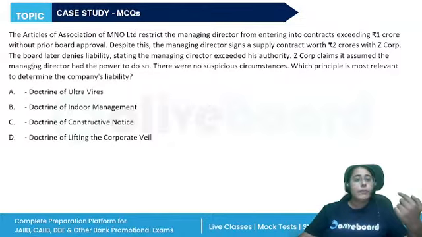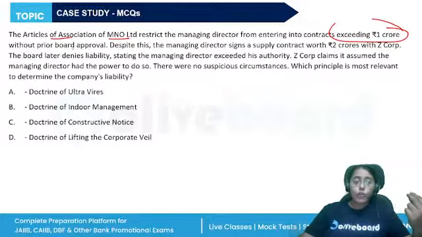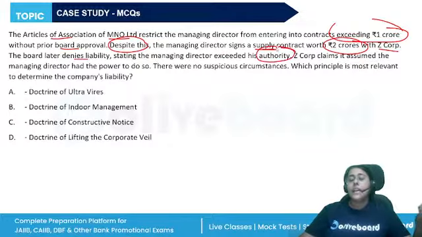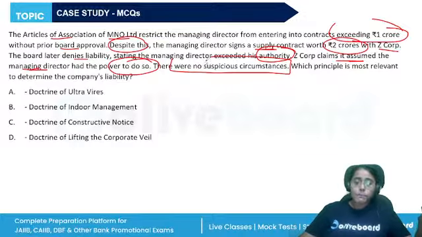Okay, so a question from the Articles of Association. The AOA of MNO Limited restricts the managing director from entering into contracts exceeding rupees 1 crore without prior board approval. Despite this, the managing director signs a supply contract worth rupees 2 crores with Z Corp. The board later denies liability, stating that the managing director exceeded his authority. Z Corp claims it assumed the managing director had the power to do so. There were no suspicious circumstances. Which principle is more relevant?